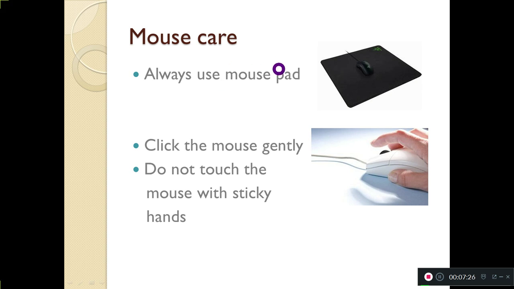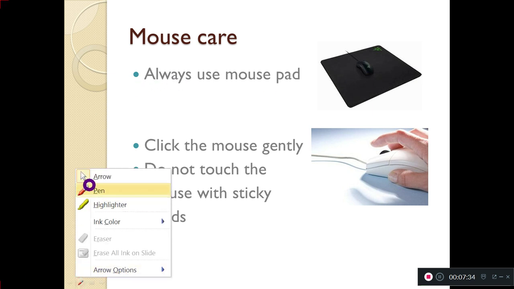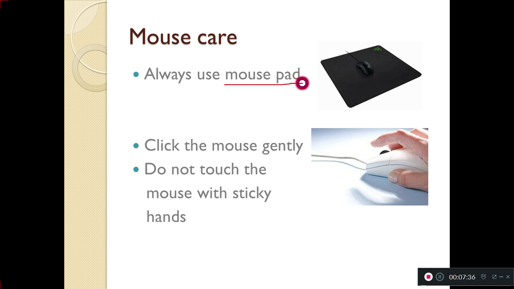Then, how to use the mouse with care? We should always use a mouse pad. This is a mouse pad, and the mouse is kept on it. What is the importance of the mouse pad? The grip is better on the mouse pad, and it keeps our mouse clean.